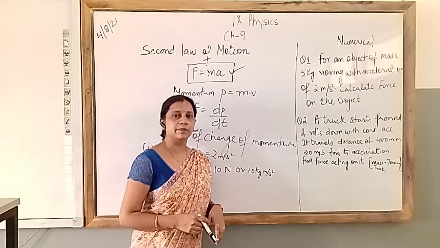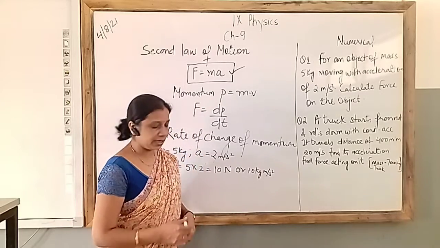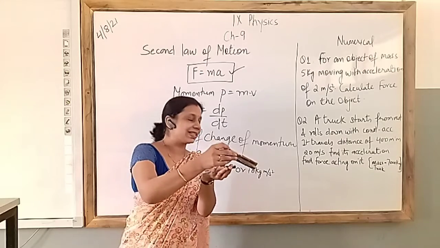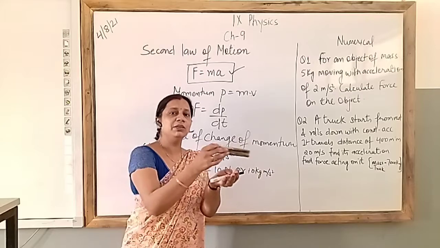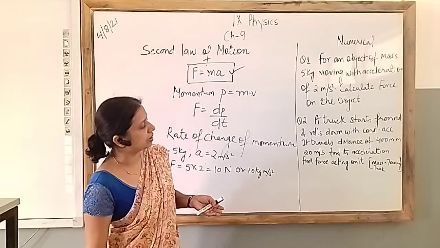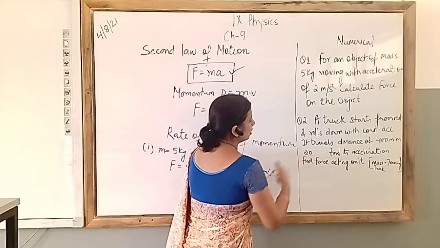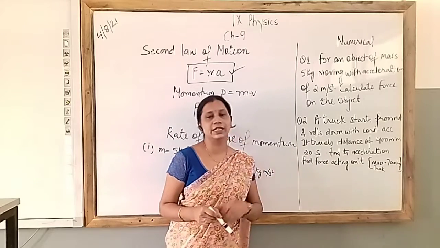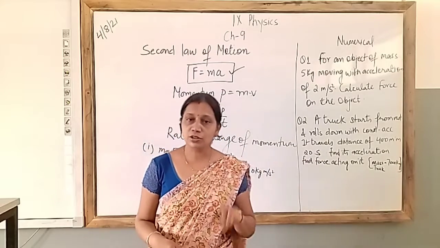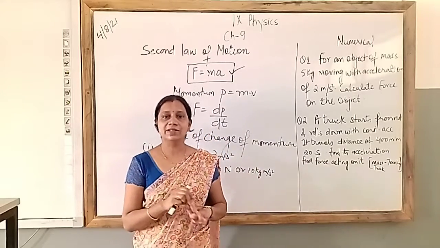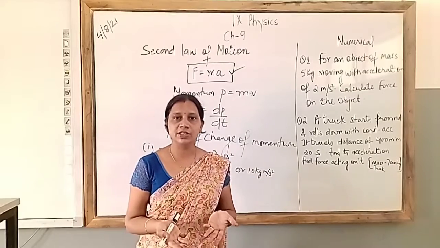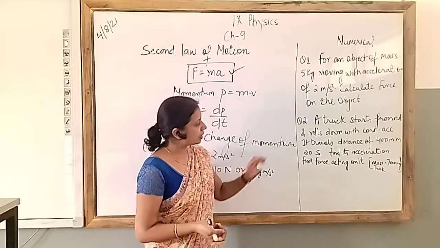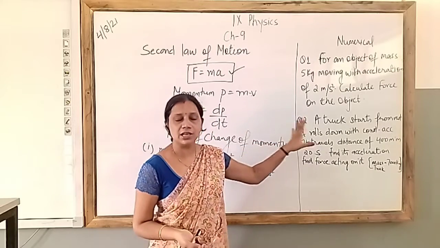Now question number second, a truck starts from rest, so let's say this is truck, starting from rest, it rolls down with constant acceleration. It travels distance of 400 meter in 20 seconds. Find this acceleration and find force acting on it. So two things you have to find here, acceleration and force. If you have acceleration, then only you can find out force. Right.